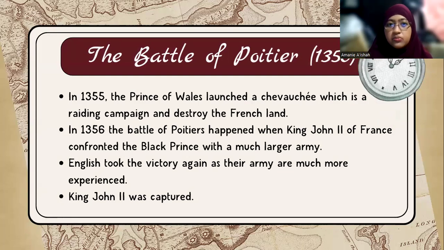Entering the next battle, which was the Battle of Poitiers, 1356. In 1355, the Prince of Wales had launched a chevauchée, which was a raiding campaign to destroy French land. Entering 1356, the Battle of Poitiers happened when King John II of France confronted the Black Prince with a much larger army. During this battle, the English took victory again as their army was much more experienced, and King John II was captured.